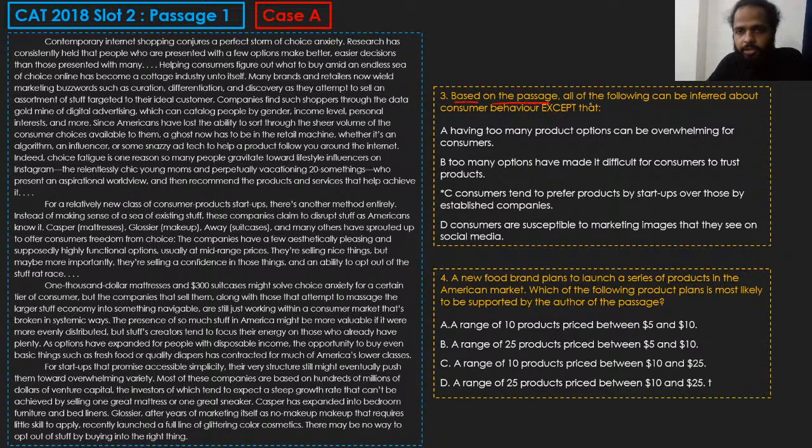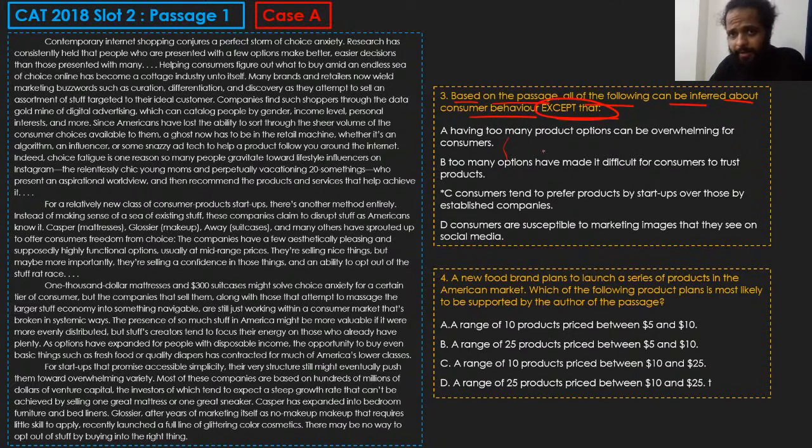Based on the passage, all of the following can be inferred about consumer behavior except that. अब मुझे ये बताइए, if we go by let's say the tactical approach, जहाँ पे आप questions पहले पढ़ रहे हैं, passage आप बाद में देख रहे हैं. So what will you do in case of this question? The idea of reading the questions first is what? That once you read the question, you know what topics you should be focusing on when you read the passage, right? Question पहले पढ़ लिया तो पता चल गया कि अच्छा हाँ भाई मेरे को ये 1 2 3 टॉपिक में मेरे को ध्यान देना है passage पढ़ने के पहले, है ना?